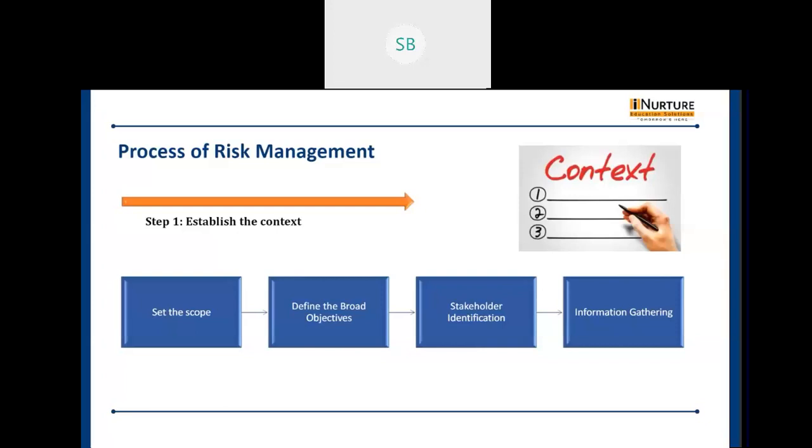And last is the information gathering. So here in the information gathering, what happens is, you have set the scope already, you have defined your objectives, you have identified your stakeholders. Now you have to access the right information at the right time.